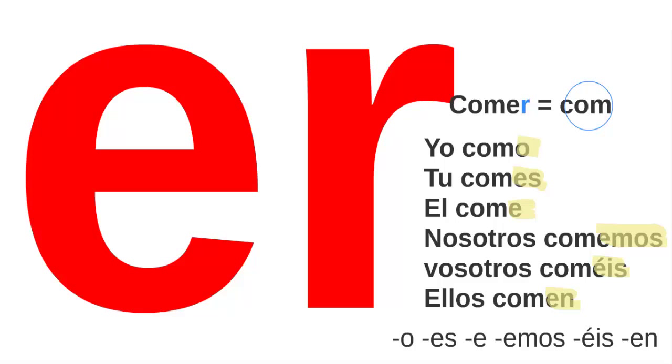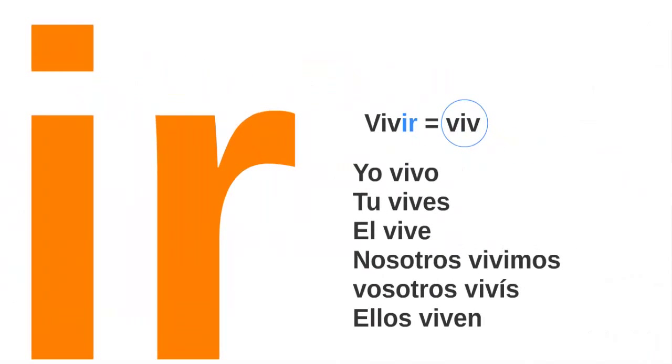And then we have the verbs finishing in ir. So we have vivir, that if we take off ir is viv. Remember that the V in Spanish and the B is the same sound, so we have only B. Vivir, no, it's not vivir, okay? Vivir. So yo vivo, tú vives, él vive, nosotros vivimos, vosotros vivís, ellos viven. O, es, e, imos, ís, en.